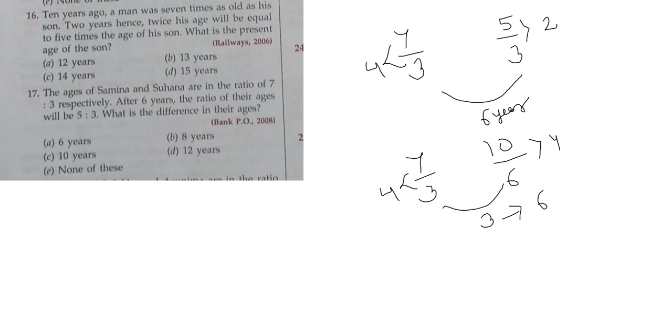Okay, this 3 is given as 6, and the value of 1 will become 2. What we have to find out? We have to find out the difference between the ages. So we have got the ratio 7:3. What is the difference of ratio? It is 4, and the value of 1 is 2. So the value of 4 will become 8. Answer will be 8 years.